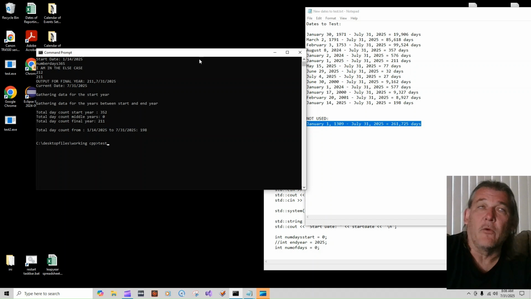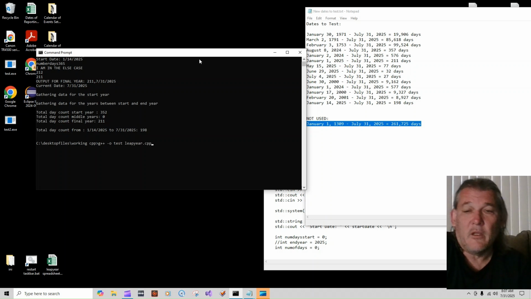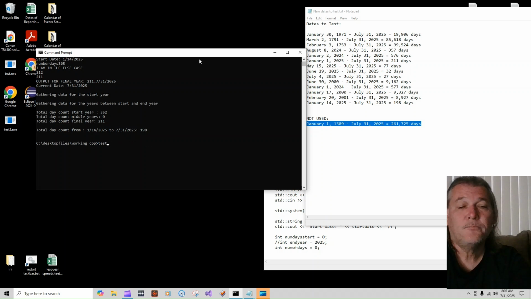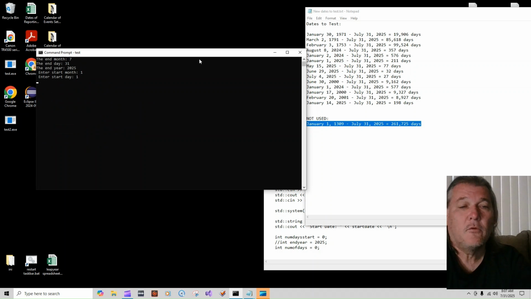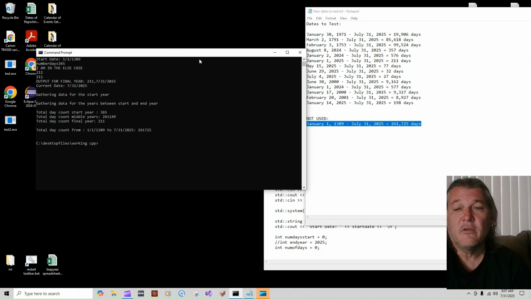The date time picker only goes to the early 1700s. I know it would work if it was available in the date time picker, because it works here. It works here, so it would work there too. It's just that the date time picker doesn't let you go beyond the early 1700s.